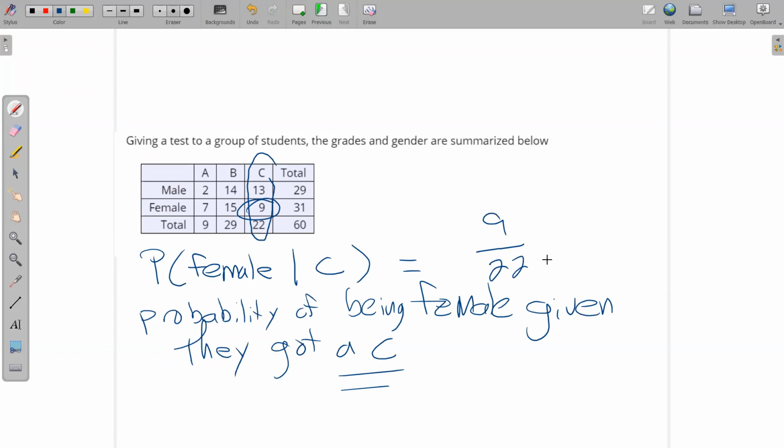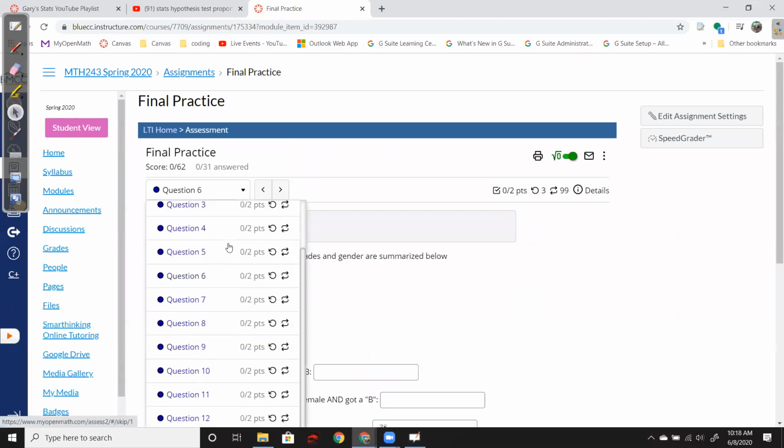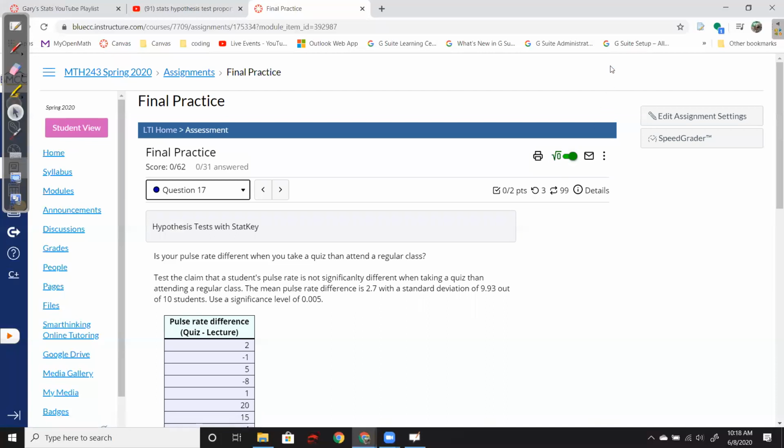Okay, next question, number 17, p-value. And let's break up the recording now so I don't have to do it later.